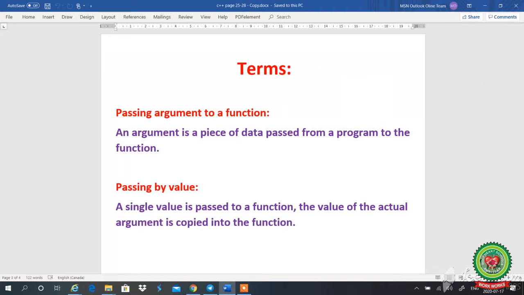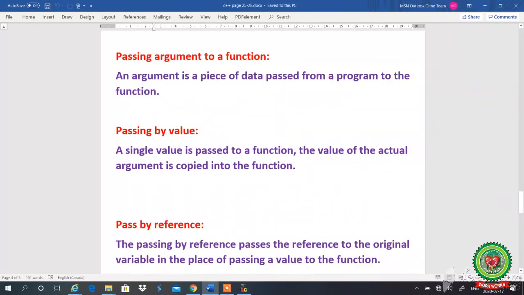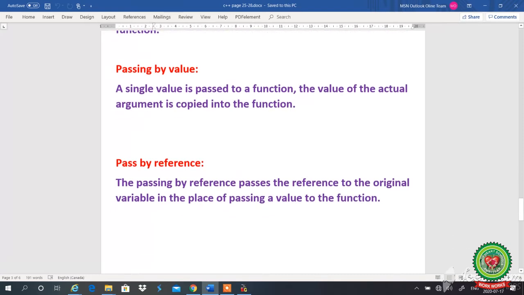That is called passing arguments to the function. An argument is a piece of data passed from a program to the function. Whatever data I pass from my main program to the function's arguments is called passing an argument to a function. Now, we have two methods to pass an argument to a function.